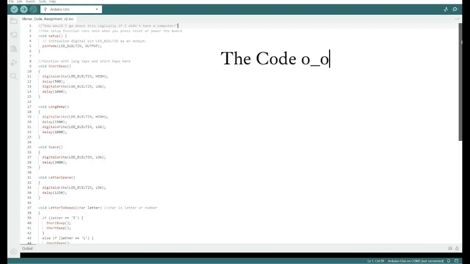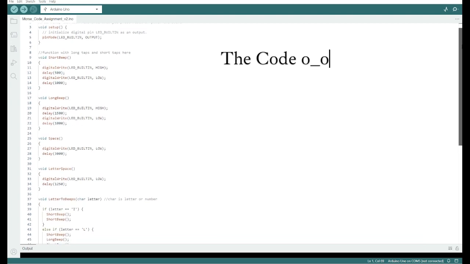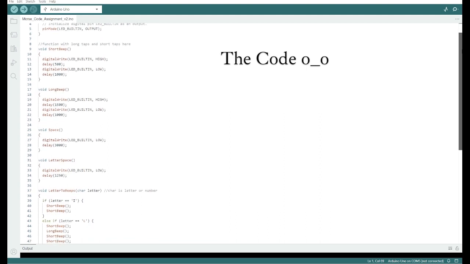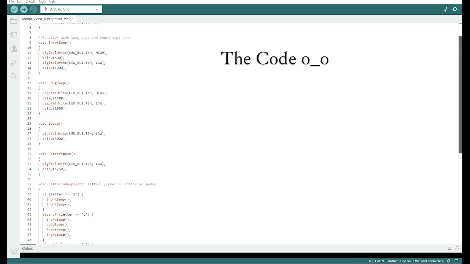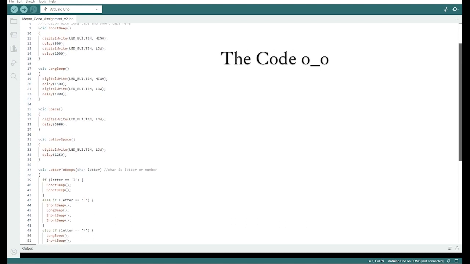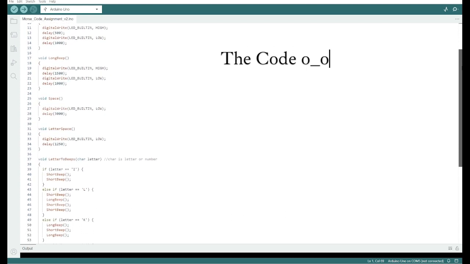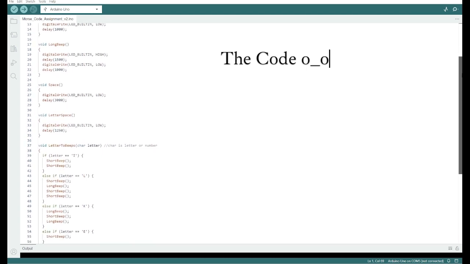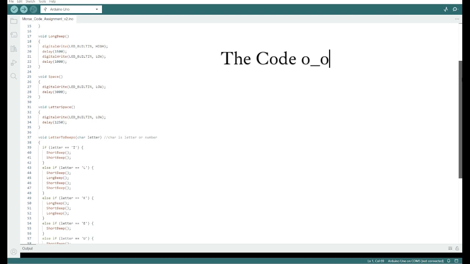Given that the assignment was to convey Morse code through the LEDs of an Arduino board, I wanted to implement the simple phrase, "I like you," by defining the translations of each individual letter, performed by functions representing long beeps and short beeps. The function letter to beeps would contain all the necessary characters needed in my desired phrase. I've established that the string containing my phrase would involve a maximum of 8 characters, including spaces and letters.